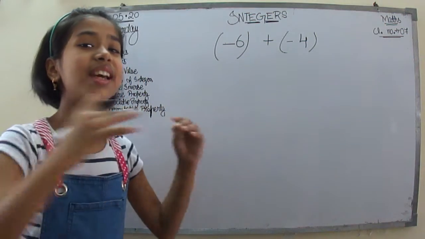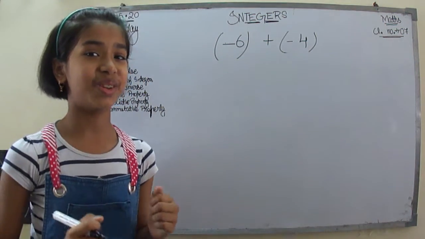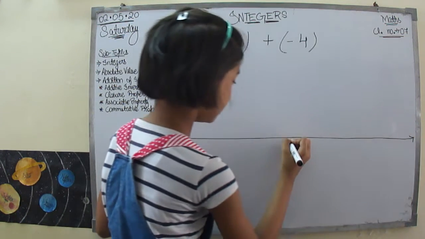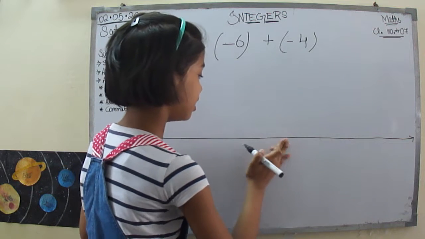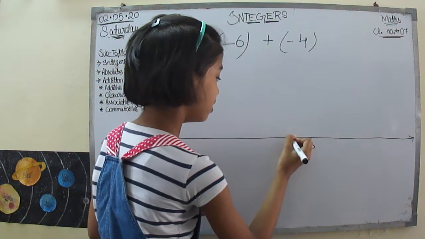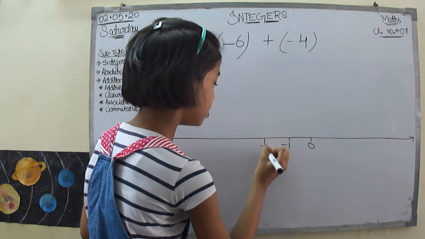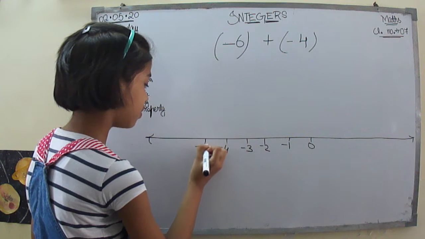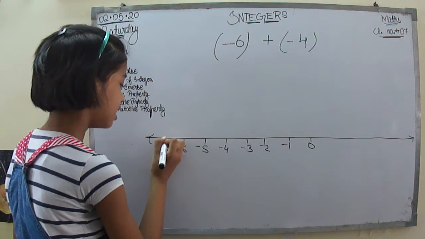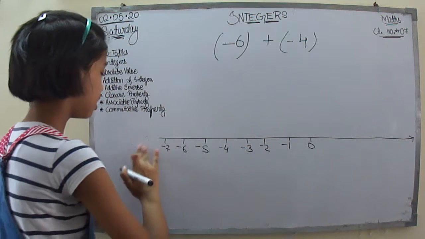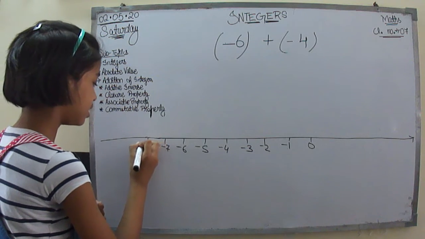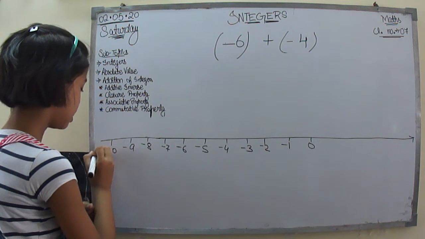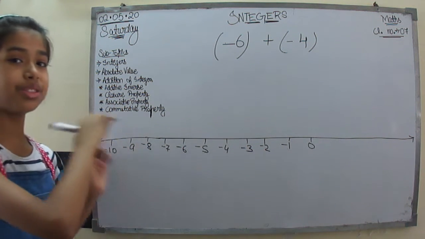Now let's take a number line over here also. So my number line goes like this. At the center is the 0, and then negative 1, negative 2, negative 3, negative 4, negative 5, negative 6, negative 7 and so on, negative 8, negative 9, negative 10, and the number line goes on.